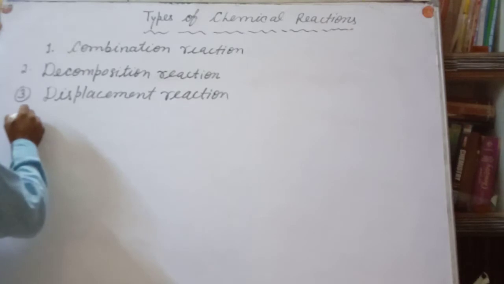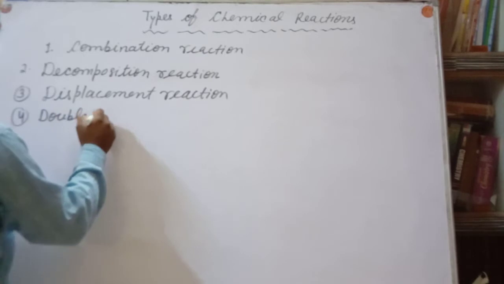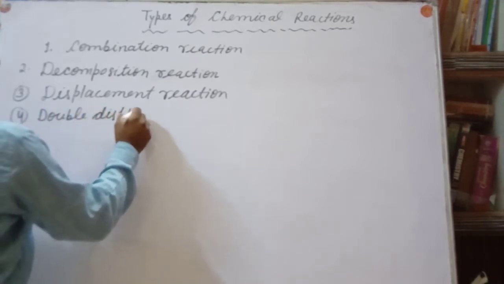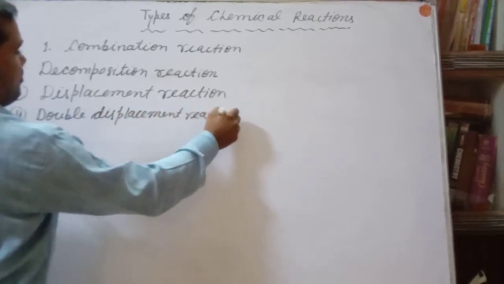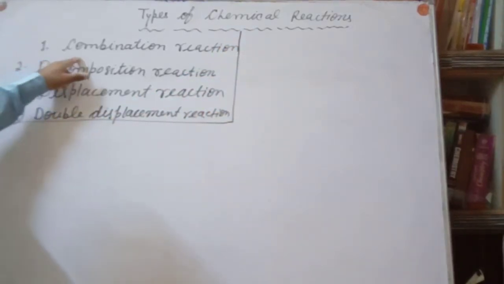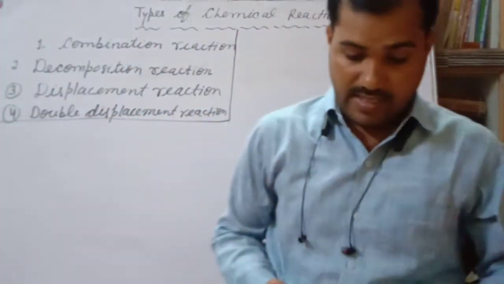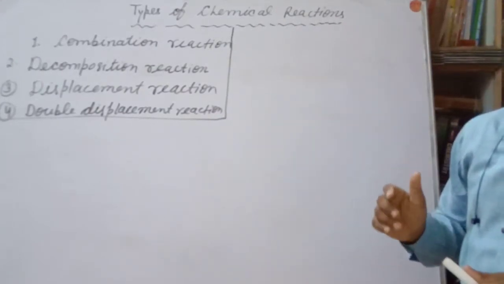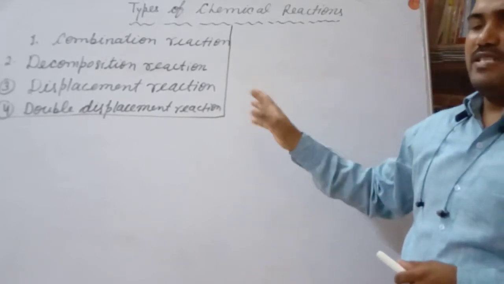And fourth is the double displacement reaction. So in total we have 4 different kinds of chemical reaction: combination, decomposition, displacement, and double displacement reaction. Double displacement reactions can also be called double decomposition reactions, but we will see how it works.